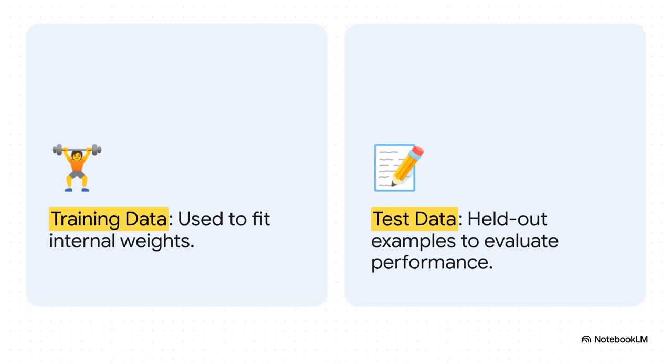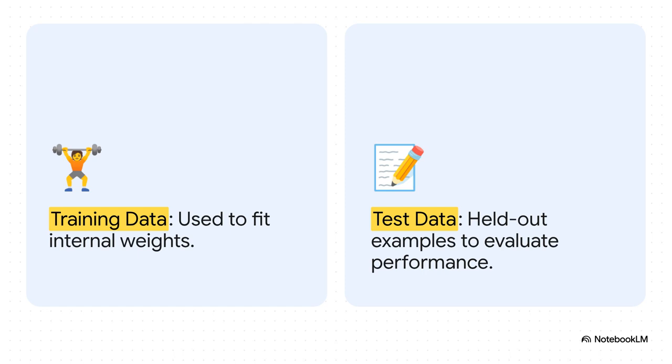And finally, Section 6, testing the AI model. So, after millions or billions of loops of training and adjusting, we're finally left with a finished model. But how do we know if the AI is actually smart, or if it just memorized the answers we gave it? To prove the model can truly generalize to the real world, engineers evaluate it using a strict separation of data.